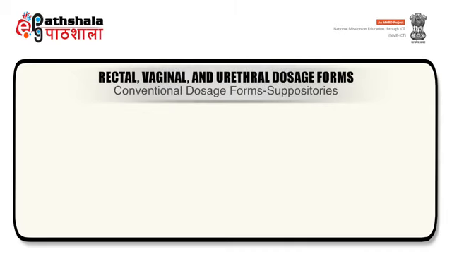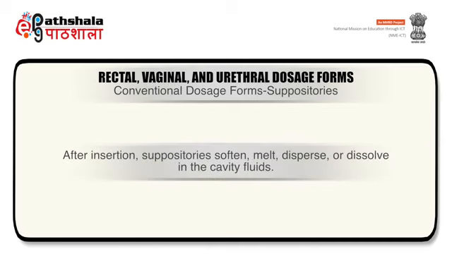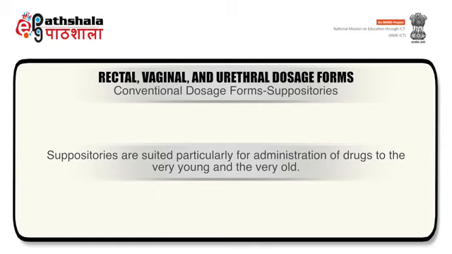Now we will discuss rectal, vaginal and urethral dosage forms. Under this heading, first of all we will discuss conventional dosage forms, suppositories. Suppositories are solid dosage forms of various weights and shapes, usually medicated, for insertion into the rectum, vagina or urethra. After insertion, suppositories soften, melt, disperse or dissolve in the cavity fluids. Suppositories are suited particularly for administration of drugs to the very young and very old.